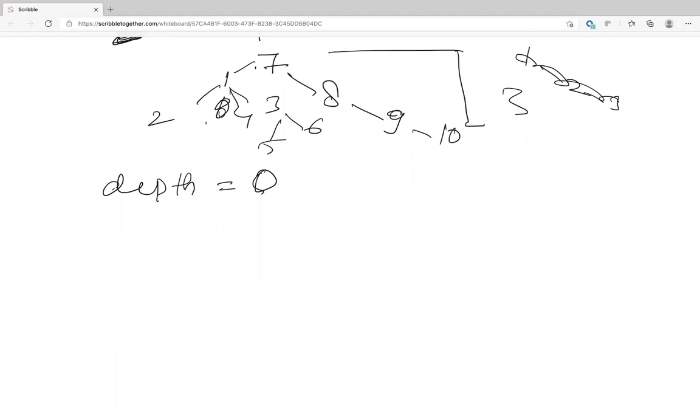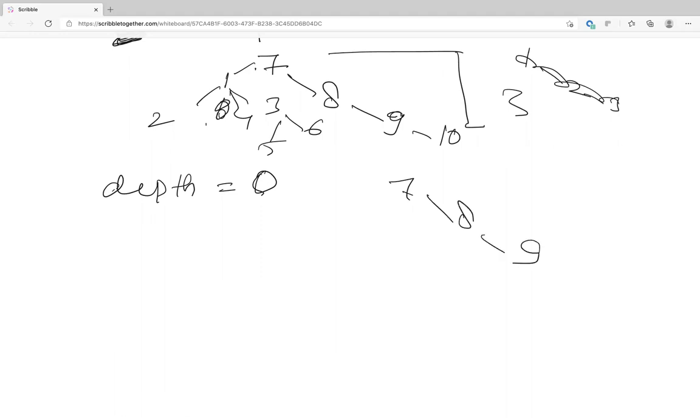But I'm also maintaining another data structure which stores the height of the tree, right? If 7, 8, 9 is a component, you are maintaining that. Okay. So basically for size also, that is what you're doing, right? You're storing the size of the cluster. Right. Makes sense. When you said 7, 8, 9, you're storing the size as 3, and based on the size, you're pointing one to the other. I'm saying instead of storing the size, I'm storing the height. Makes sense.